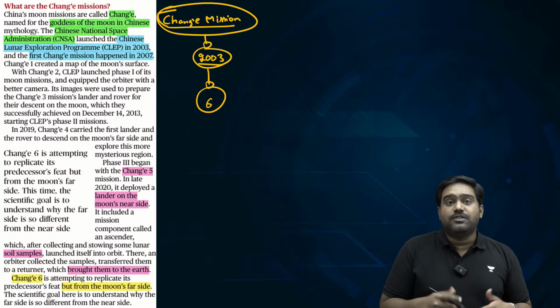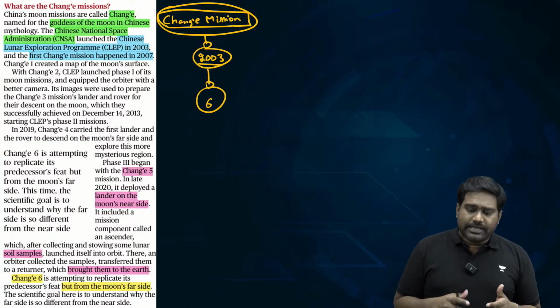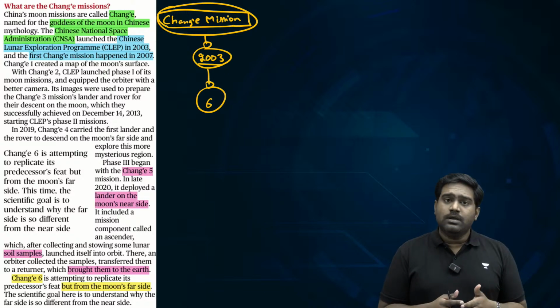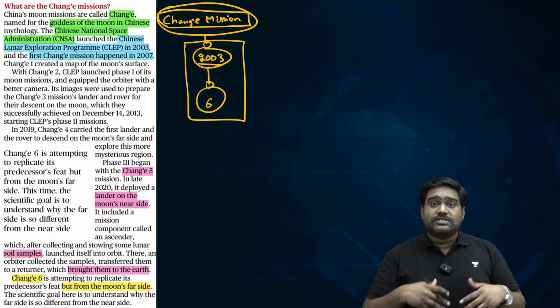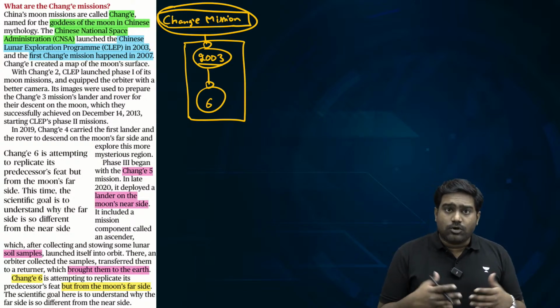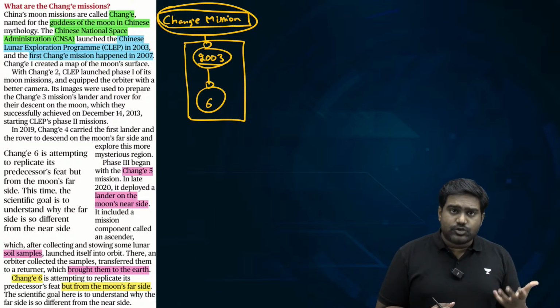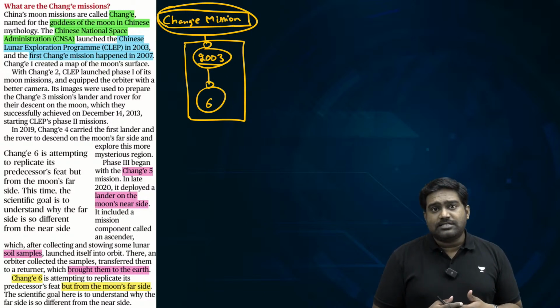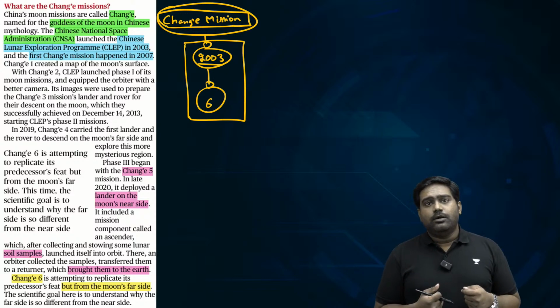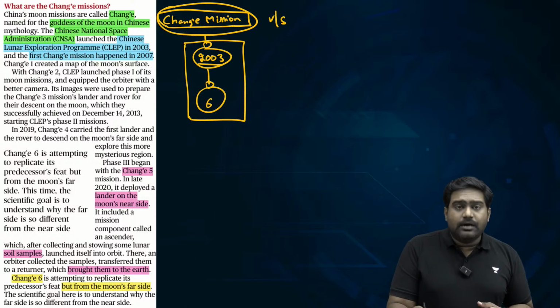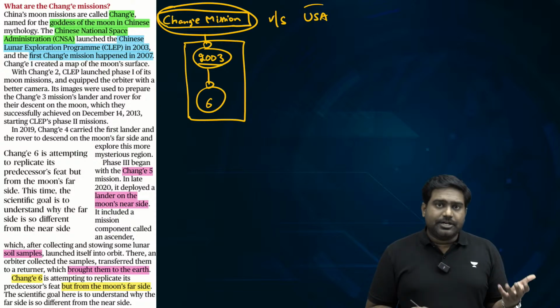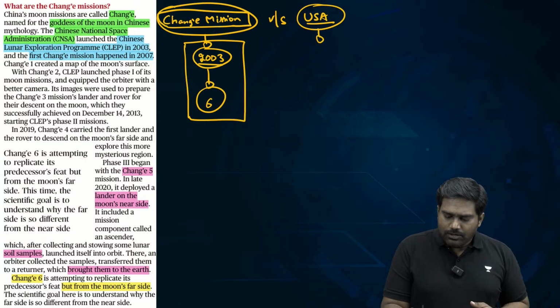Chang'e refers to the goddess of the moon in Chinese mythology. China has very ambitious plans to explore the moon, and in the coming years, China wants to deploy astronauts on the moon. It wants to set up maybe installations or human habitations if possible, and look at the mineral resources found on the lunar surface, and consider the exploration of lunar resources. So China has very ambitious plans in that regard, which has even triggered a new space race with the United States. Even the US is returning back to the moon after a long gap through its Artemis missions.